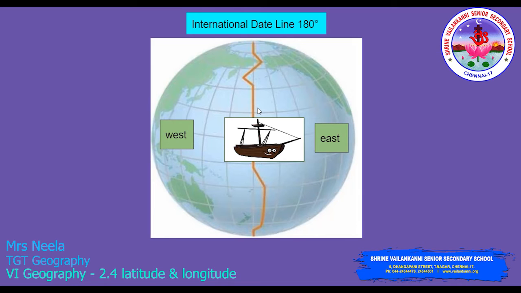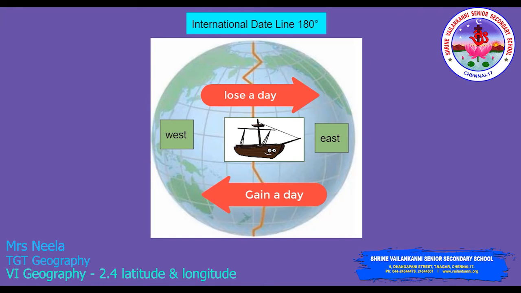Here I have mentioned the west side of the date line and the east side of the date line to denote what happens if one crosses this line from one direction to the other direction. So if one crosses this line while moving from west to east, what happens? You lose a day. And if one crosses this line while moving from east to west, what happens? You gain a day.